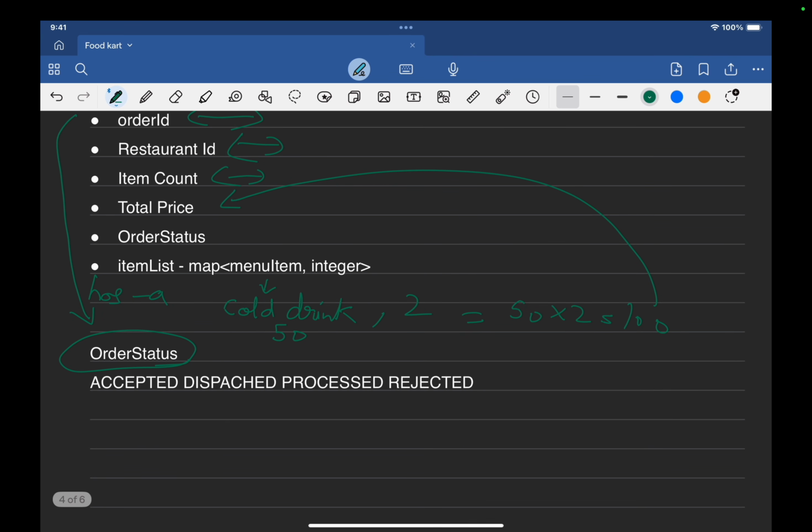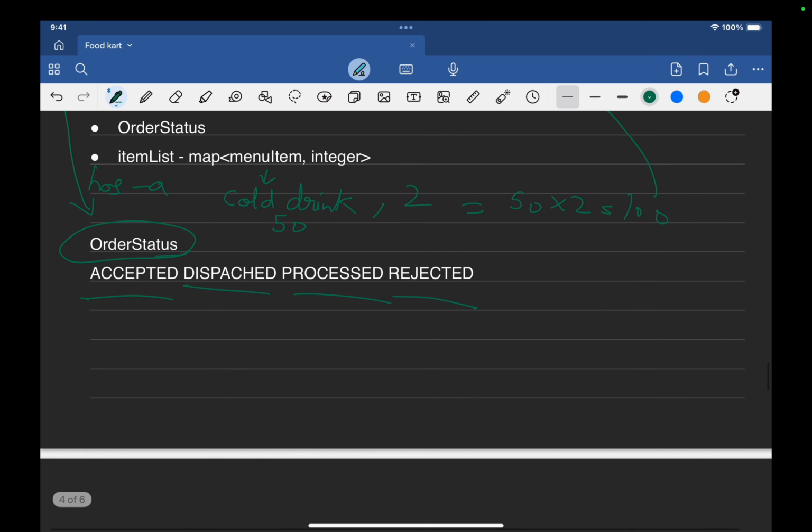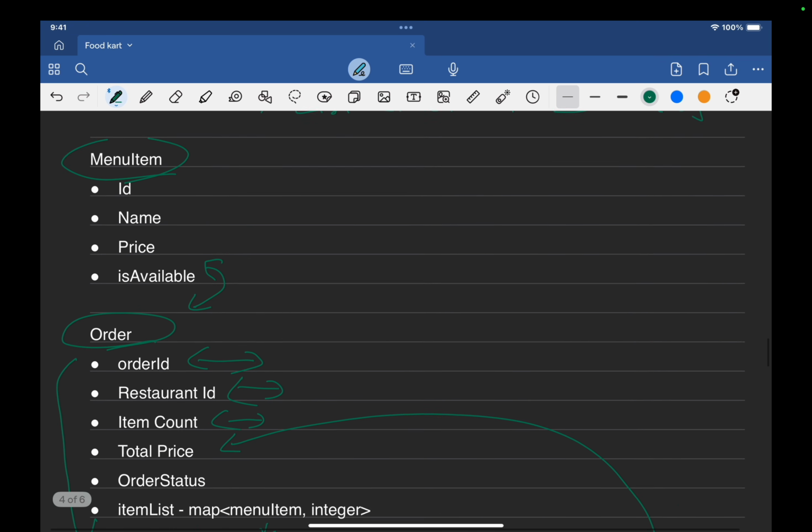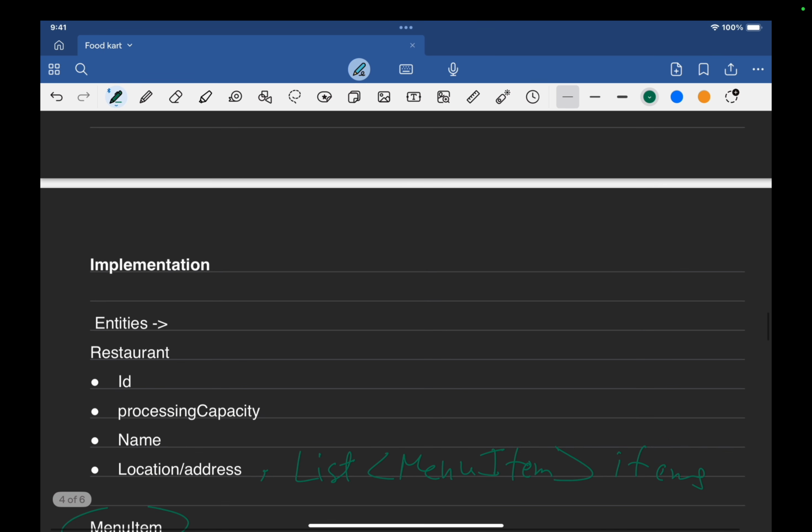So we can have different types of order status like accepted, rejected, dispatched, processed, that we will also see, or we can also define a few more as per the requirement. Now we have defined all the entities. So step 1, the starting point, is completed.